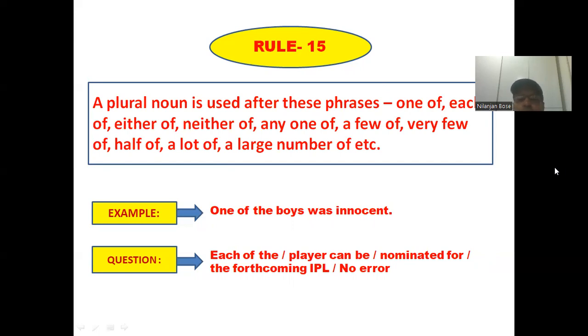Correct. Now, there is a question for you. Each of the player can be nominated for the forthcoming IPL. Going through this particular question, you will find that after each of, it should be plural noun. Here in the second part, it is written player. Instead of player, it should be players, because initially the phrase is each of. So this is based on rule number 15.